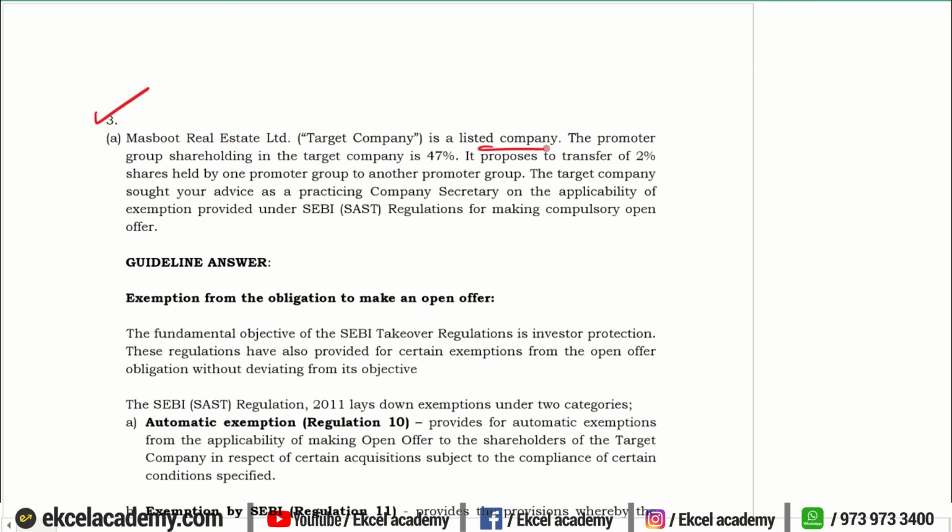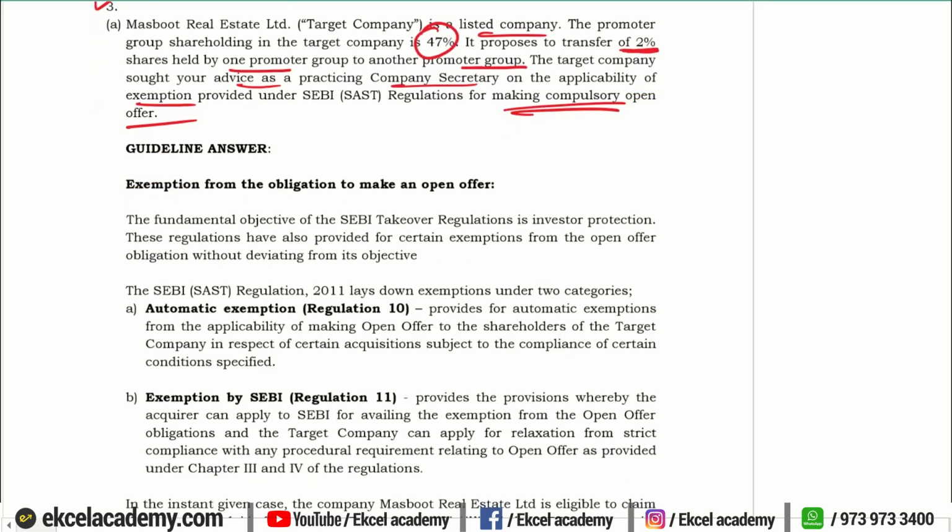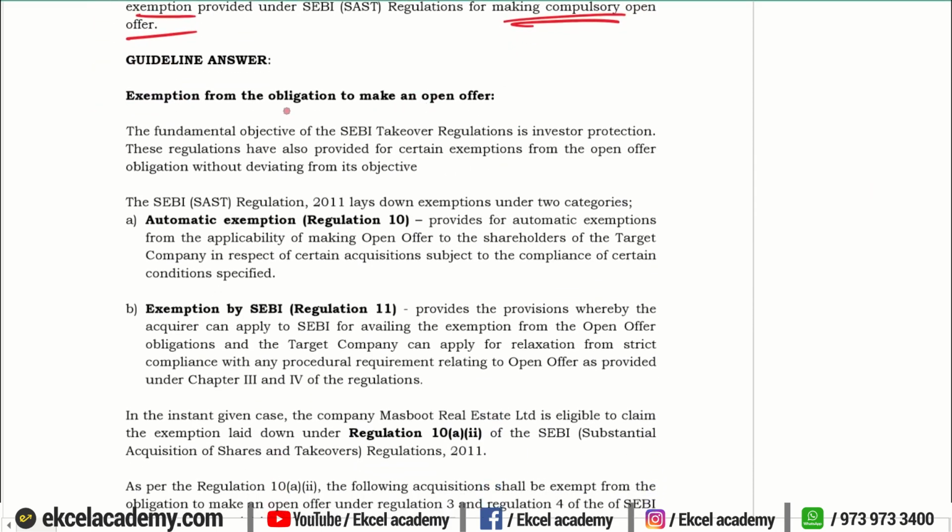Next, there is a listed company. The promoter group is holding 47%. It proposes to transfer 2% of the shares held by one promoter group to another group. The target company sought your advice as a practicing company secretary on applicability of exemption for making a compulsory open offer. So here they are talking about exemptions from an obligation to make an open offer.